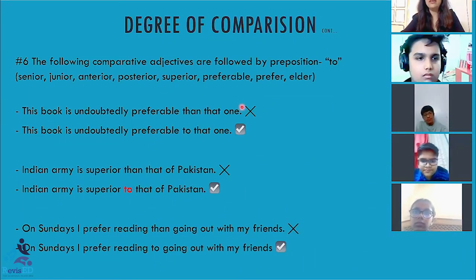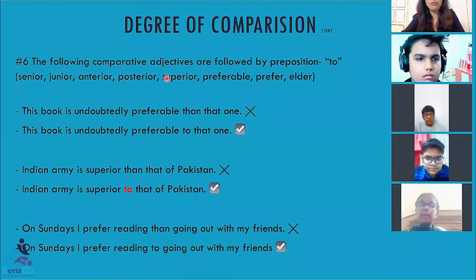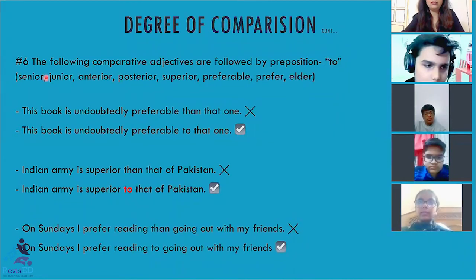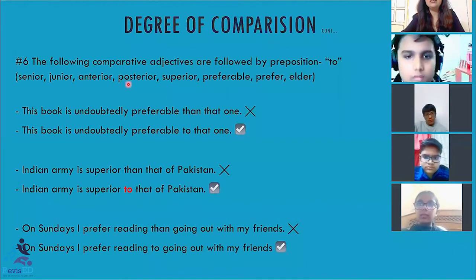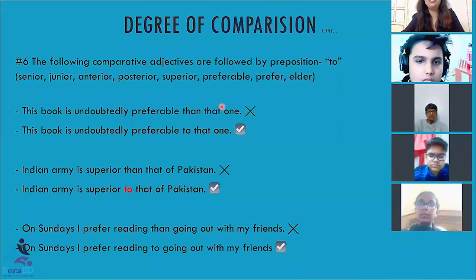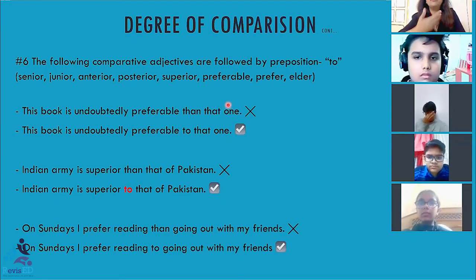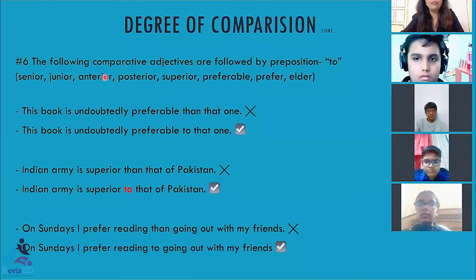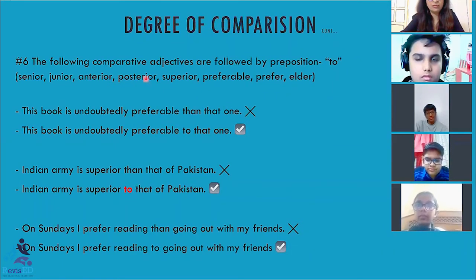All these words, we do not use the comparative word than with these adjectives. Clear? Yes, ma'am. Please kindly memorize these words. You just memorize. Why? Because the combination of senior and to is idiomatic. This is a combination, so you will have to memorize. There is no logic behind it. The only thing is these are exceptions, and their combination with to is idiomatic. Only for that reason we use to.